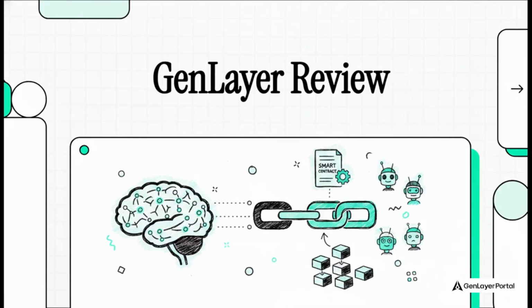Welcome to today's Explainer, GenLayer Review, the blockchain that lets AI make on-chain decisions. I am incredibly excited to guide you through this one today, guys, because we are looking at something that fundamentally challenges everything we thought we knew about smart contracts. We're going to explore exactly how GenLayer tackles this completely wild, paradigm-shifting premise.